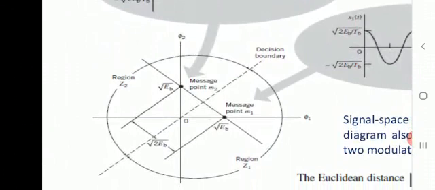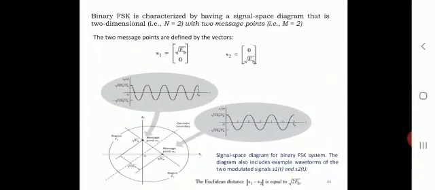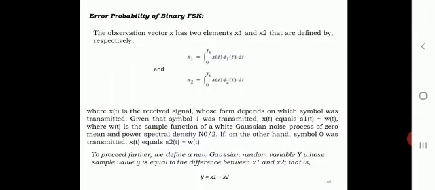So that is the problem here. The error may occur, so to proceed further, we define a new Gaussian random variable y, whose sample value is equal to the difference between x1 and x2, that is y equals x1 minus x2. Then the mean value of the random variable y depends on which binary symbol was transmitted.